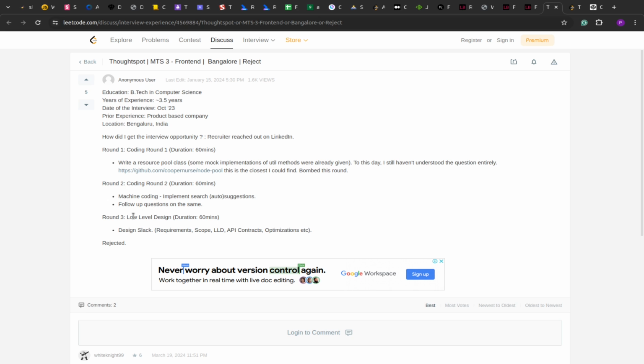The third question was low level design. It was a system design round, and here it was asked to design Slack. The detailing was we have to list down the requirements, scope, LLD, API contracts, and all the optimization techniques that can be utilized while designing the front end of the Slack application.